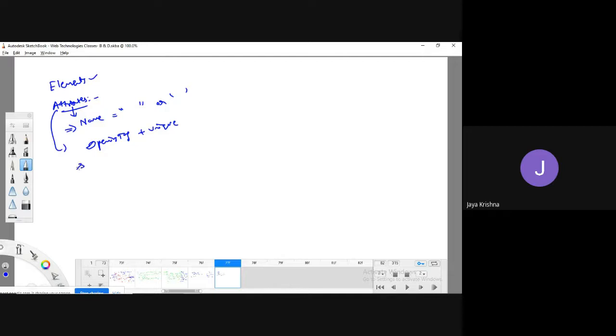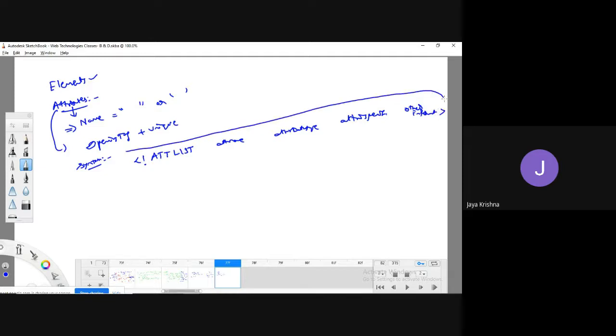Fine. So what is the syntax? To write these attributes for a particular element, you have to follow the syntax: exclamation mark, ATTLIST, attribute list, element name, attribute name, attribute data type, attribute specifications, and if there is any other information that we can write here. This is the syntax of adding attributes to an element.